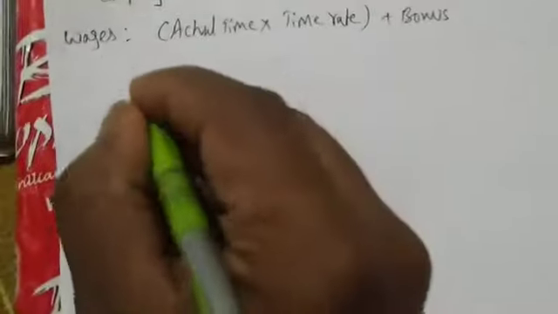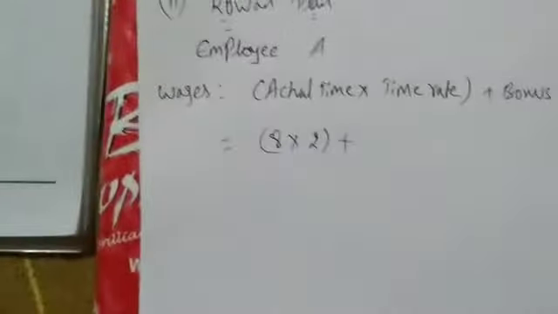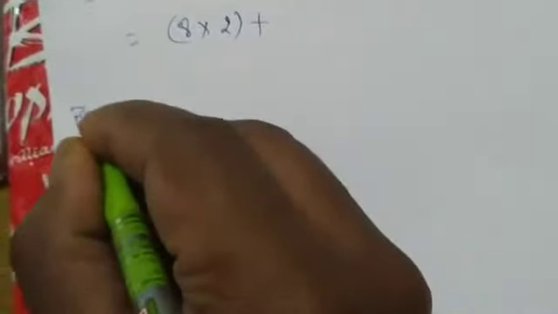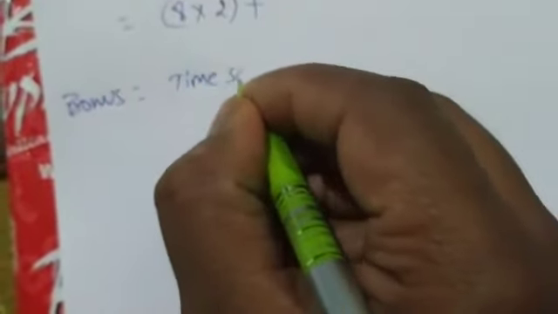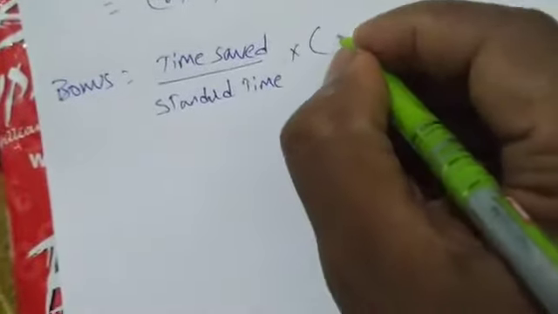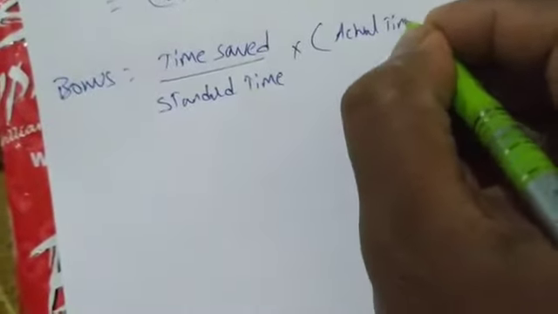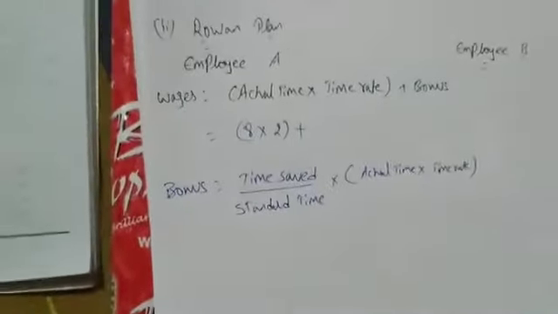So let us do the calculation here. Actual time for A is how much? 8 hours. 8 hours into time rate is how much? 2, plus bonus we have to do. So we don't know the bonus. Let me leave one line space and write bonus equal to, formula is what? Time saved divided by standard time into actual time into time rate. This is the formula for bonus under row 1.